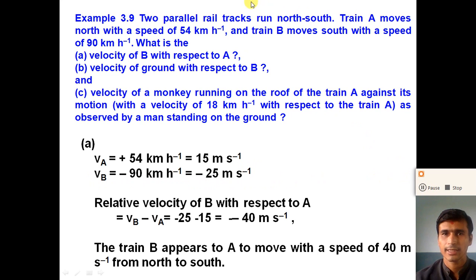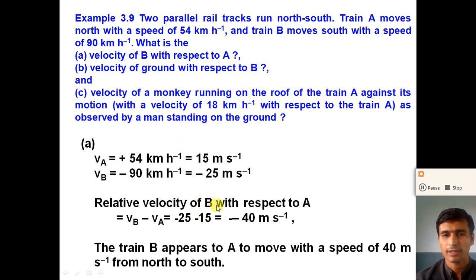So understand here, students: the velocity of train A is 54 km per hour and the velocity of B is 90 km per hour. So we take the velocity of A as positive and the velocity of B as negative. Now the first question: what is the velocity of B with respect to A?